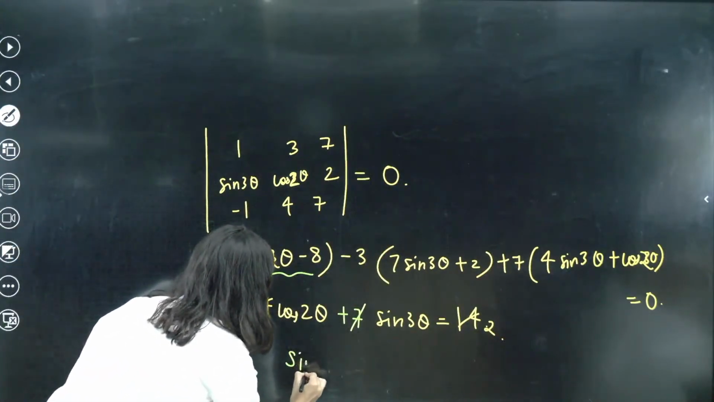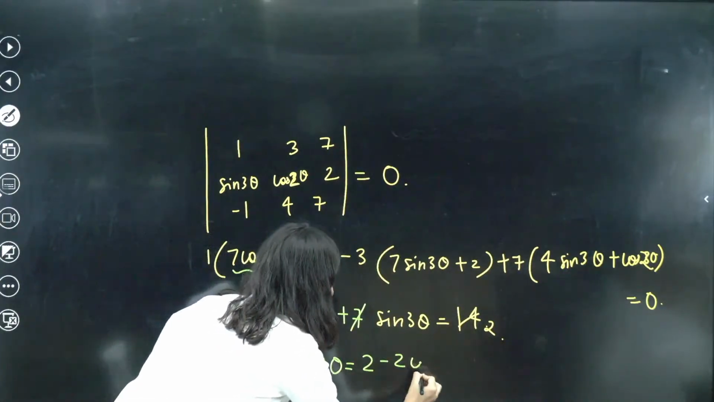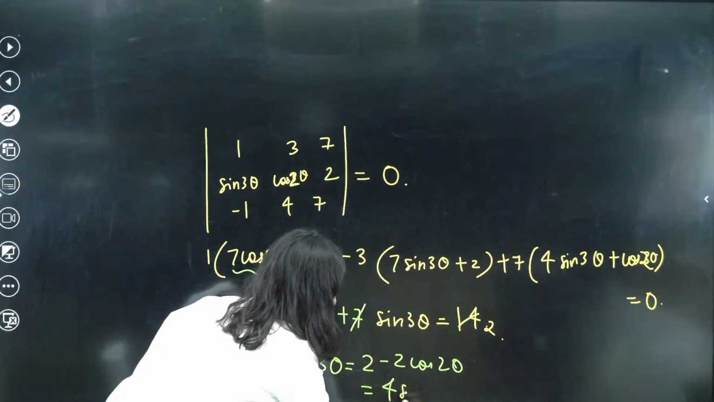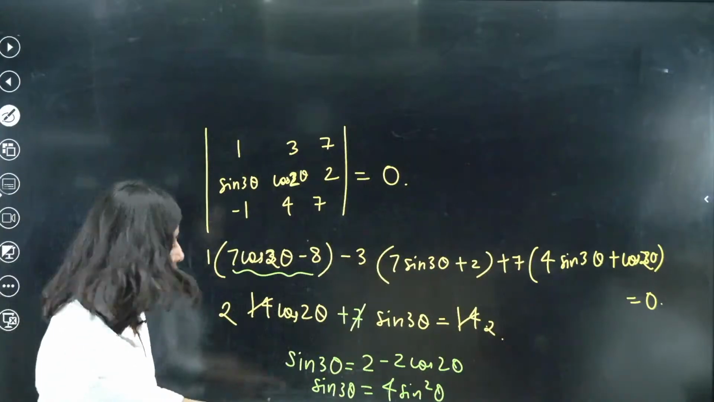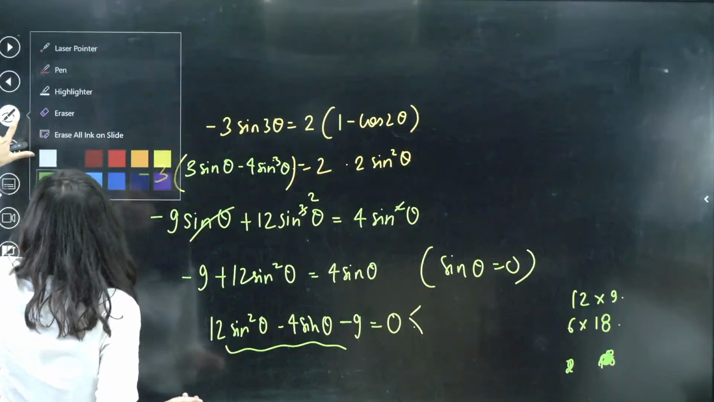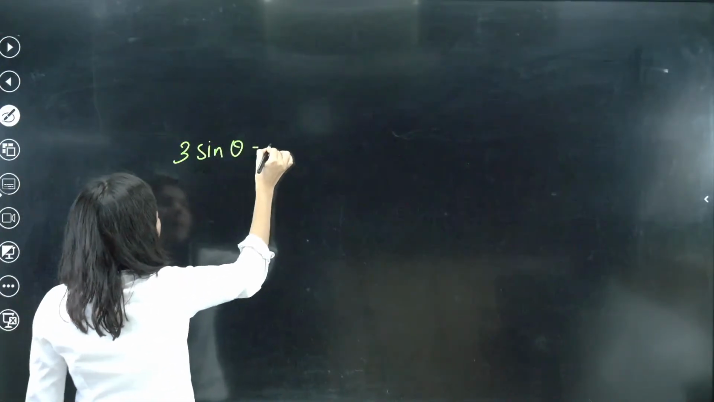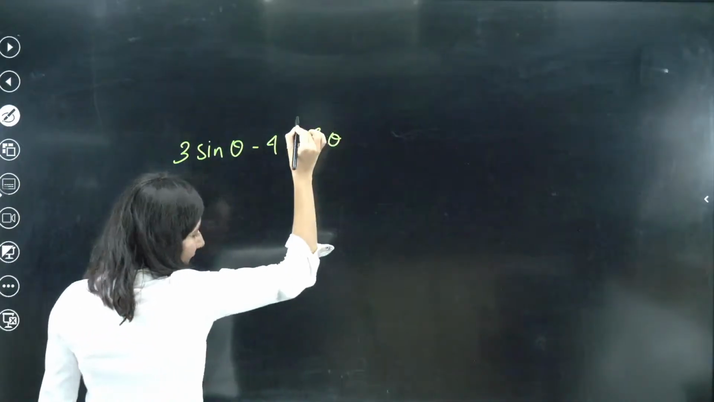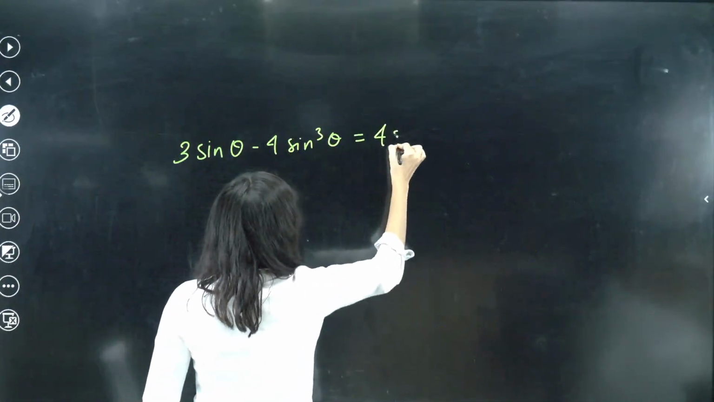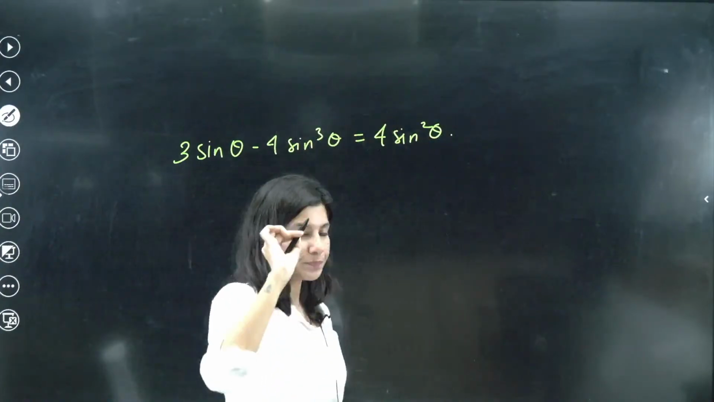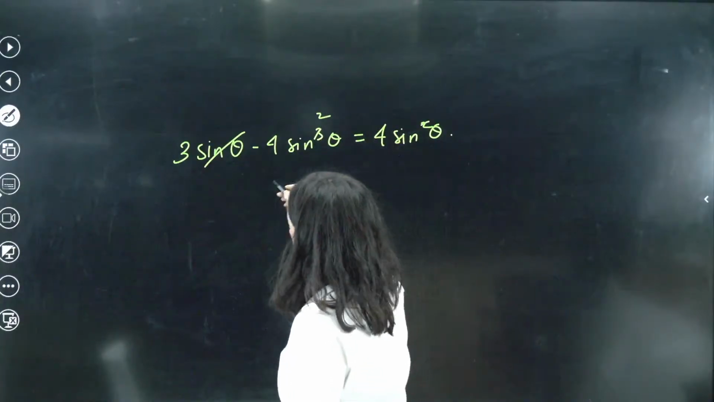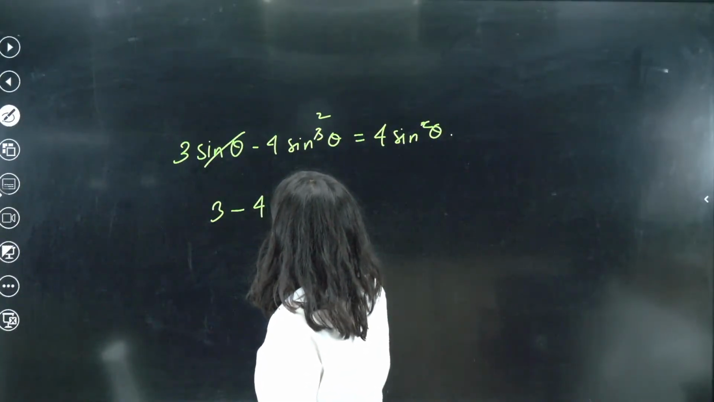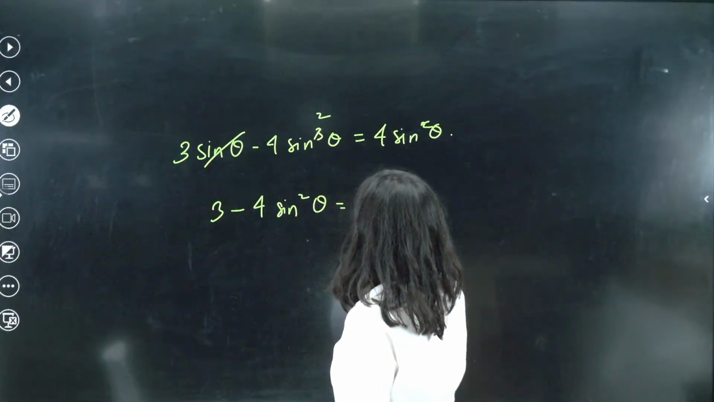So now we are getting sin 3 theta equals 2 minus 2 cos 2 theta, and this is going to be 4 sin square theta, which is sin 3 theta. Now it's fine. The sin 3 theta formula, you know: 3 sin theta minus 4 sin cube theta. Thank you, one student told me this. So 3 sin theta minus 4 sin cube theta equals 4 sin square theta. Now sin theta you can just cancel out from all the sides. So 3 minus 4 sin square theta equals 4 sin theta, correct?